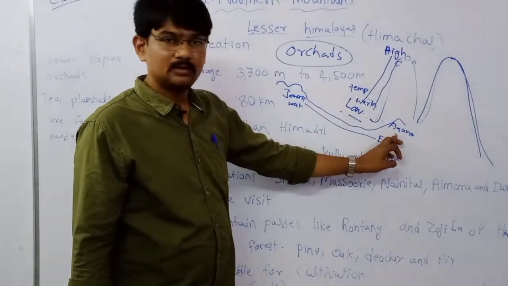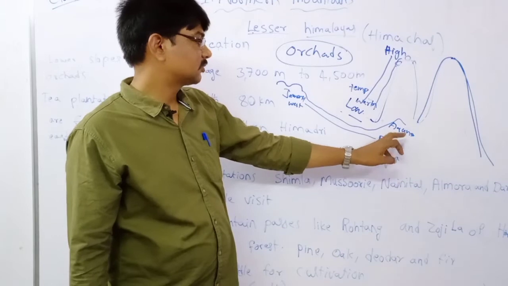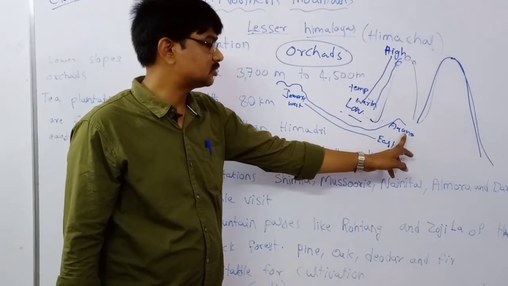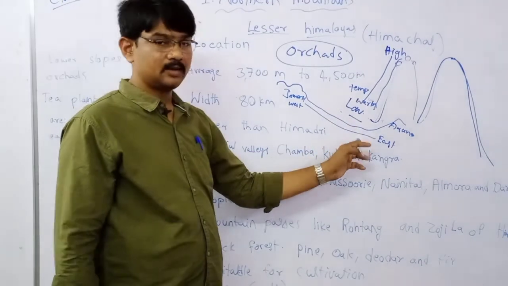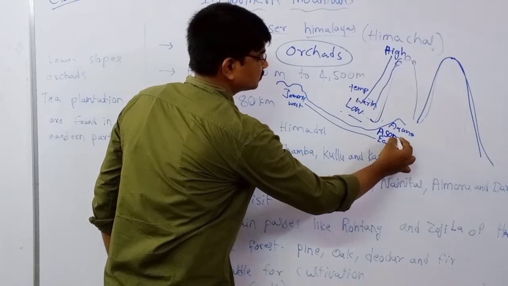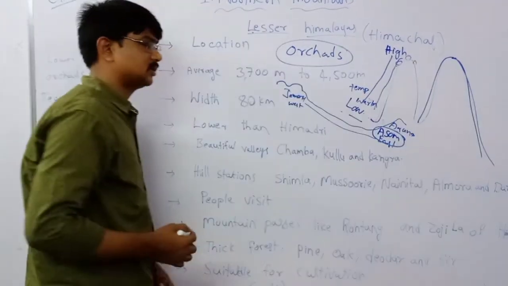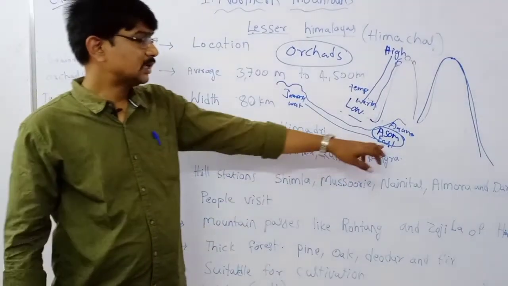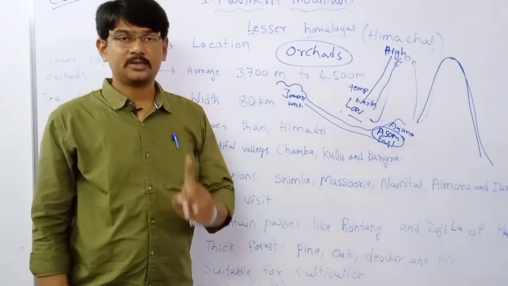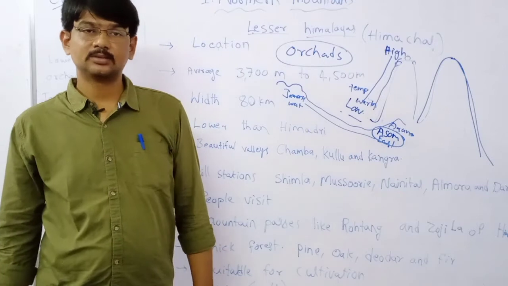In the eastern part, Arunachal Pradesh, this side, and to the west side, here we can see Assam, right? Here one GK question is available. Which is the maximum tea producing state in India?